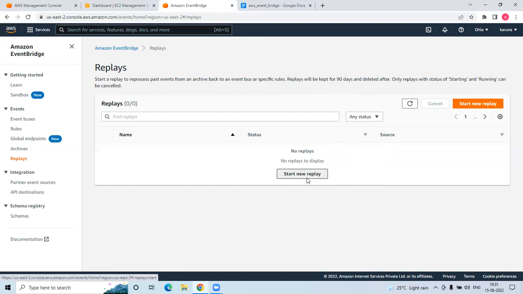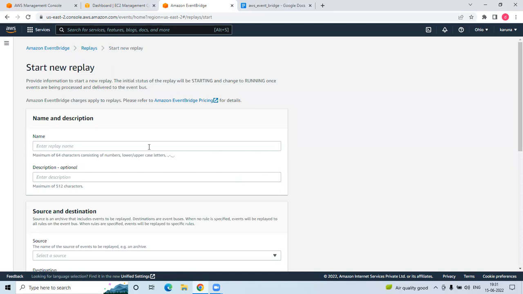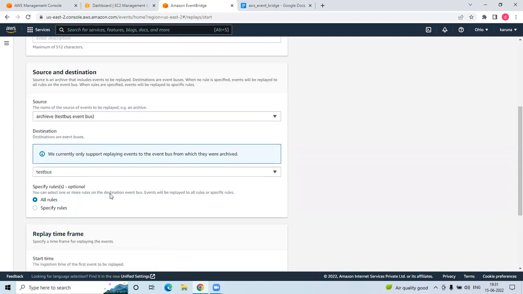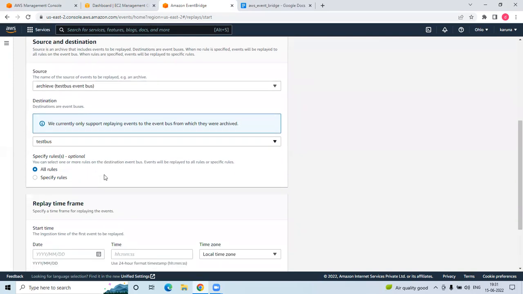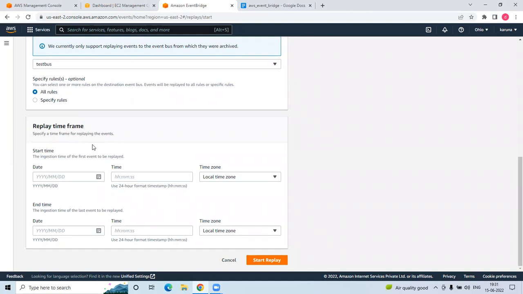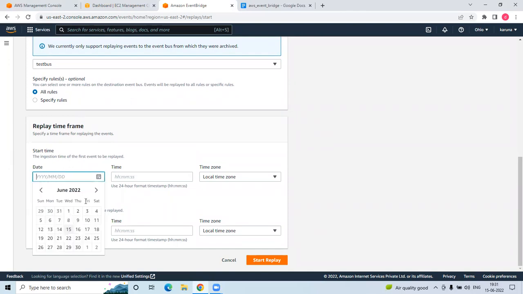Okay, you can start a new replay. So you can give a name, let's say replay. Then you can give the source. Let's say the source is my event bus, test bus. You can specify all the rules. Then you can give the time. What is the time for replaying the events? Let's say I want to select date and time in UTC.